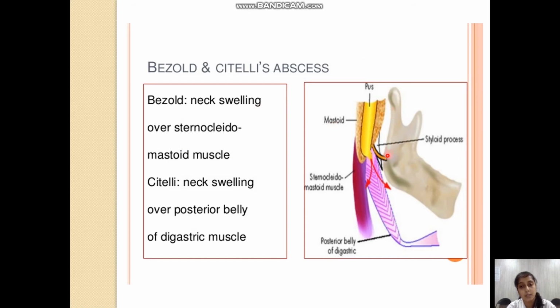Bezold abscess is the neck swelling over the sternocleidomastoid muscle. This is the tip of the mastoid. This is the pus located in the mastoid, which through the mastoid tip, through the attachment of the sternocleidomastoid over the mastoid process, can spread along the sternocleidomastoid muscle and towards the posterior belly of the digastric. So whenever neck swelling over the sternocleidomastoid muscle along with an active ear infection is there, we should be suspecting the Bezold abscess. If the posterior belly of the digastric region is involved, then it is now Citelli abscess.